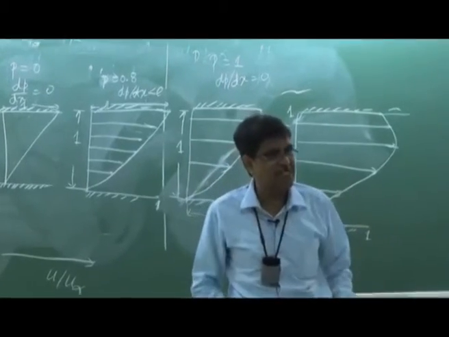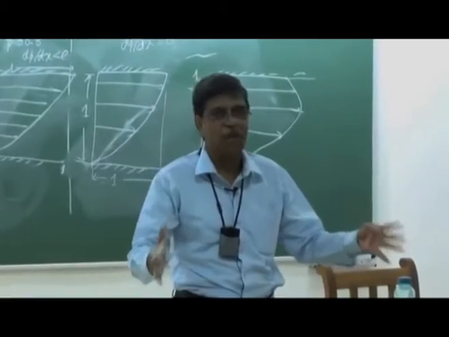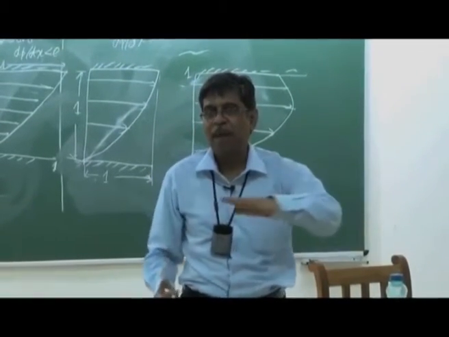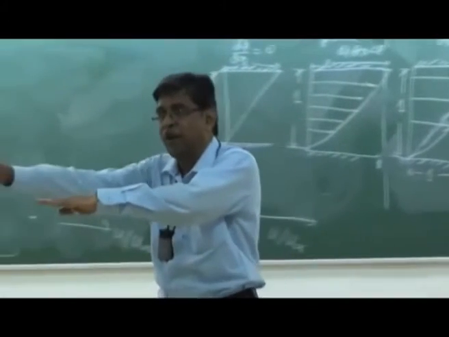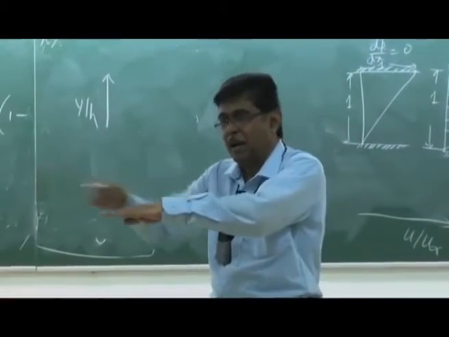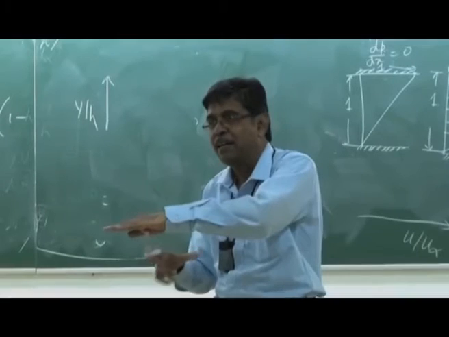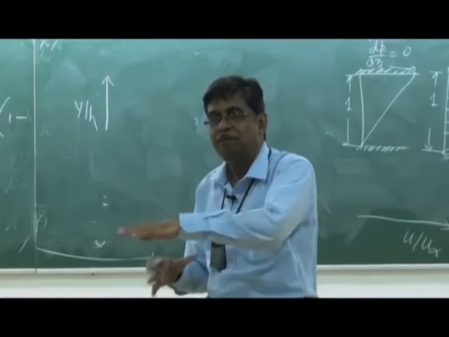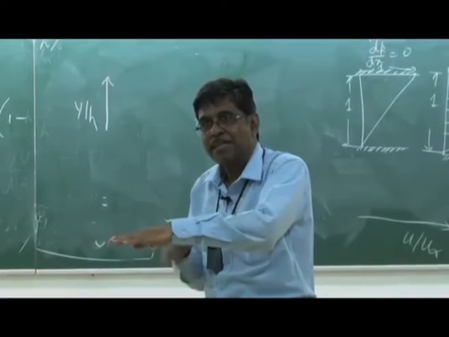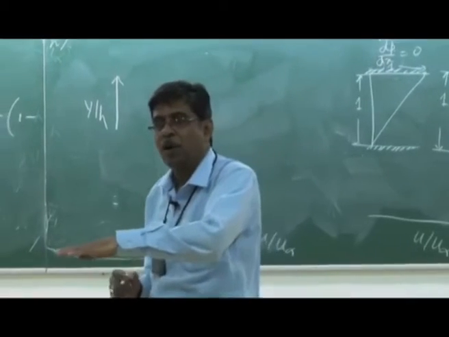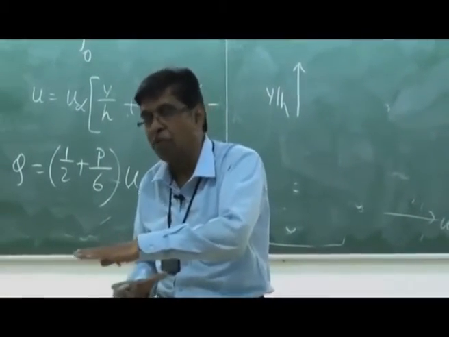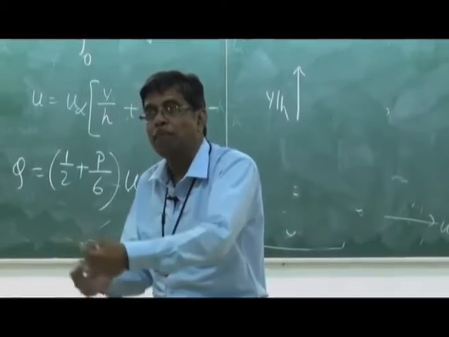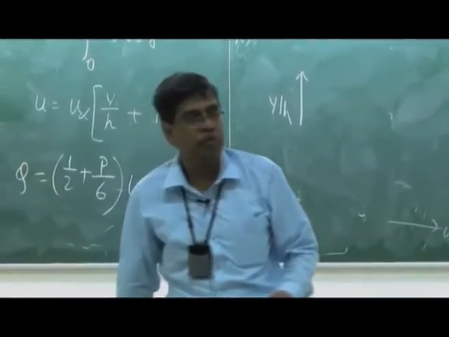Try to understand the physics. There is a pool of liquid, you have a plate, no pressure gradient, you have to push the plate in a forward direction to make the flow in the same direction. Now you impose the pressure gradient. At some pressure gradient, P is equal to 1, capital P, corresponding to that dP dx negative value, you don't have to hold the plate, the plate will automatically move at that u infinity.